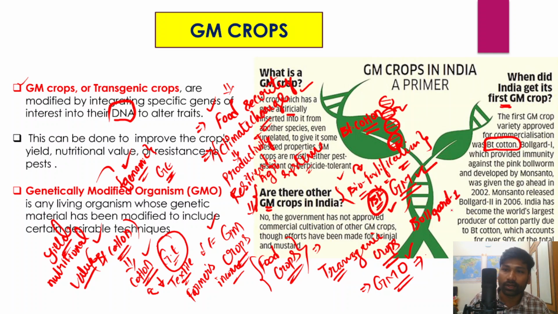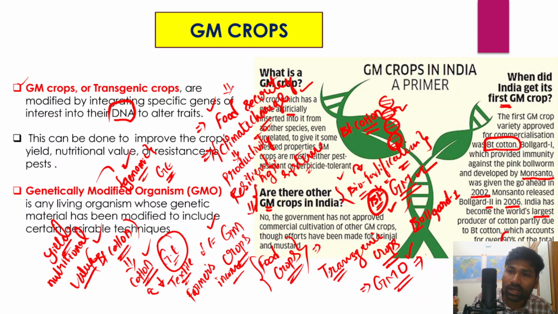In fact, the Bollgard 1, right? It provided immunity against the pink bollworm, and it was developed by a company called Monsanto. The company was given a go-ahead in the year 2002, and Monsanto released Bollgard 2 in the year 2006. In fact, India has become the world's largest producer of cotton, partly due to this BT cotton variety.